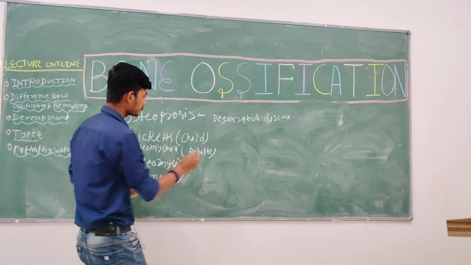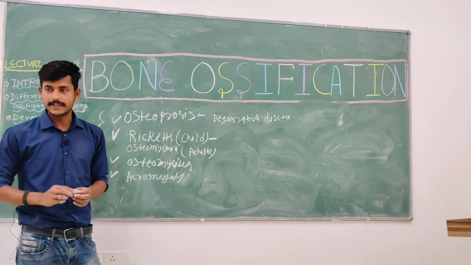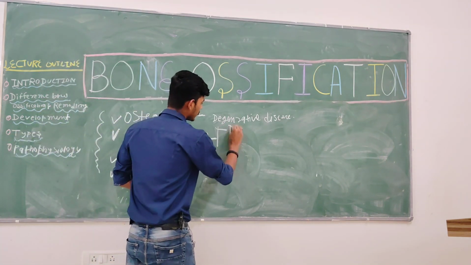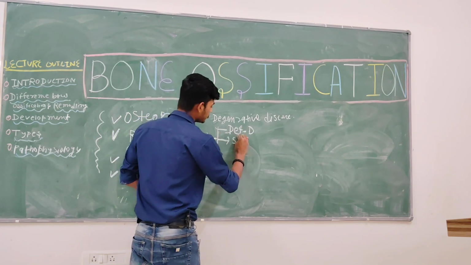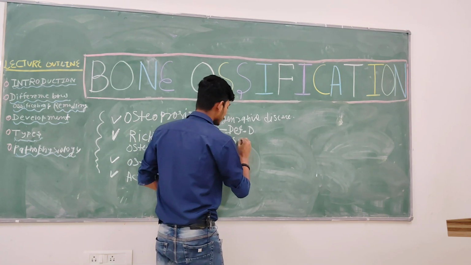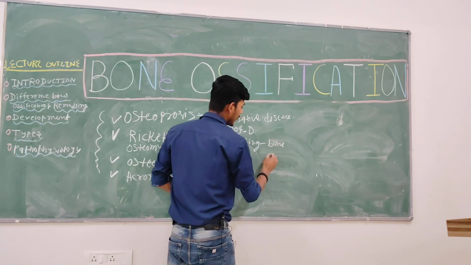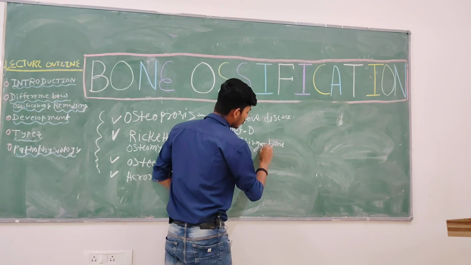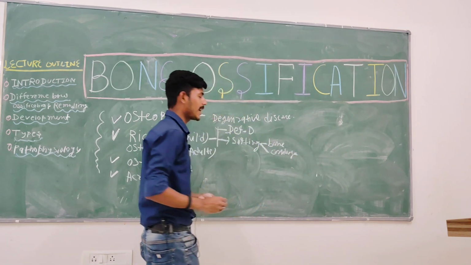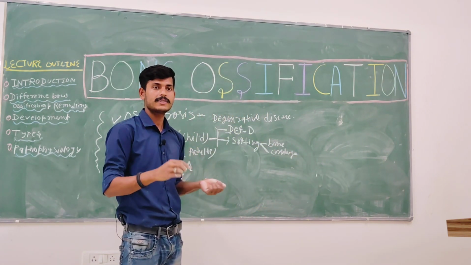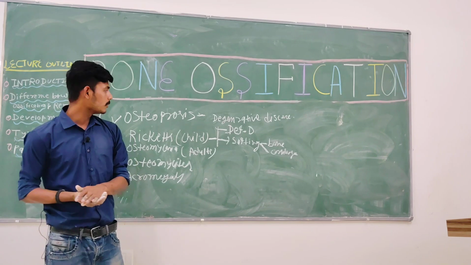Now, rickets. It's basically the deficiency of vitamin D. Write down: deficiency of vitamin D leads to the softening of bone and cartilage.